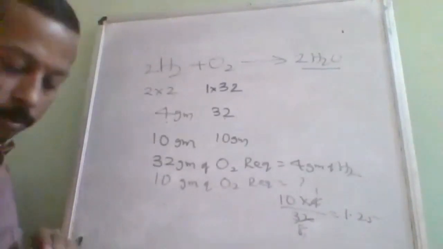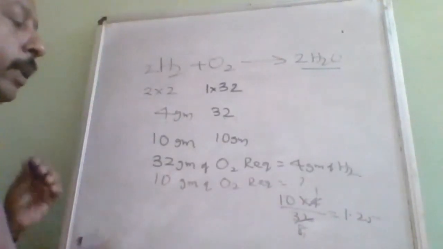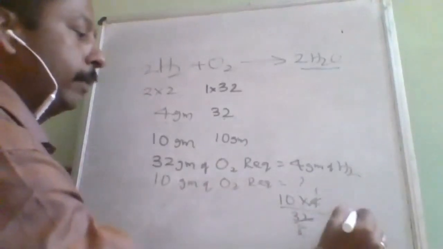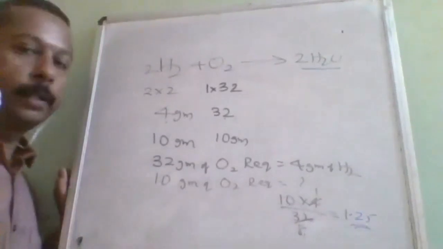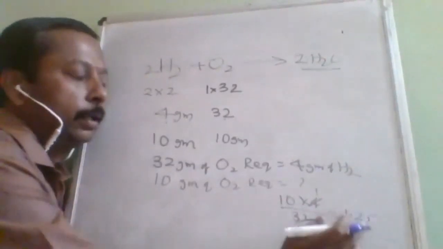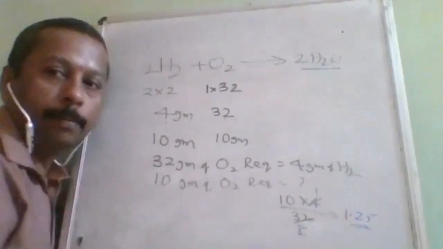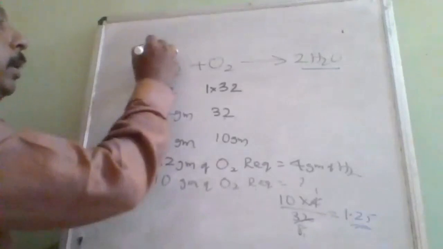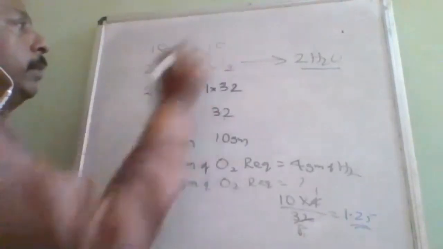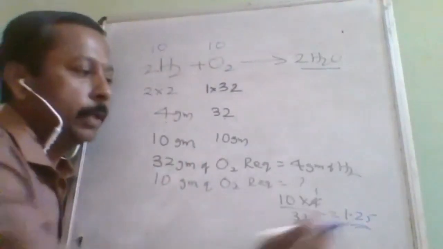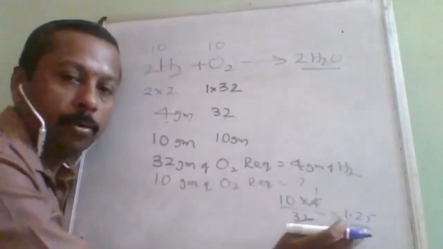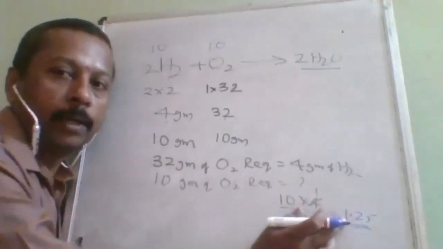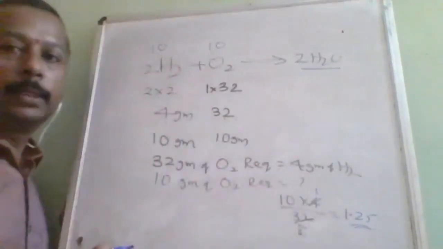Practically how much do we require? Something nearby 1.25. But practically how much do we have? Given mass of hydrogen is 10 grams, given mass of oxygen also 10 grams. Actually, our requirement is only 1 point something. But we have 10 gram. Is it extra or not?